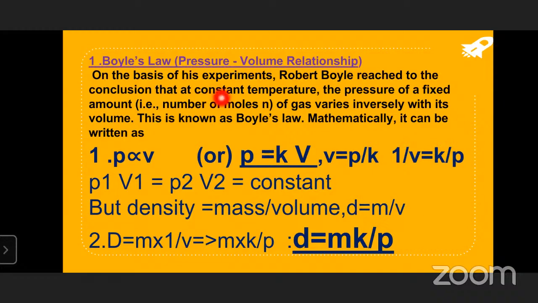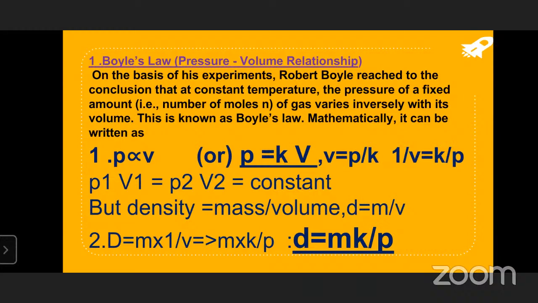So at constant temperature, the pressure of a fixed amount of the gas is directly proportional to its volume. Sorry, it should be inversely proportional. It was mentioned as P is proportional to V. I think it was wrongly mentioned here. Actually, Boyle's law is, children, P is proportional to 1 by V, that is, inversely proportional. I had mentioned P is proportional to V.